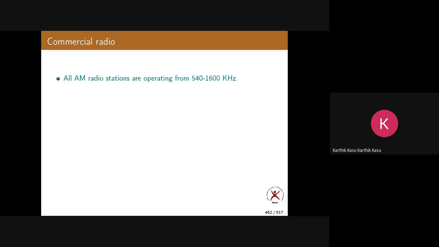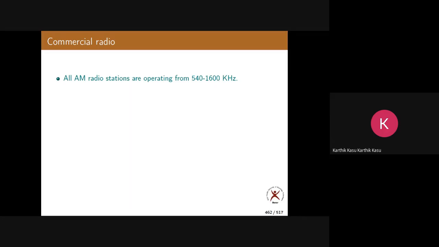All AM radio stations operate from 540 to 1600 kilohertz. You take any AM station, something like Akashavani. There are so many AM radios, and all the AM stations in our country operate from 540 kilohertz to 1600 kilohertz.